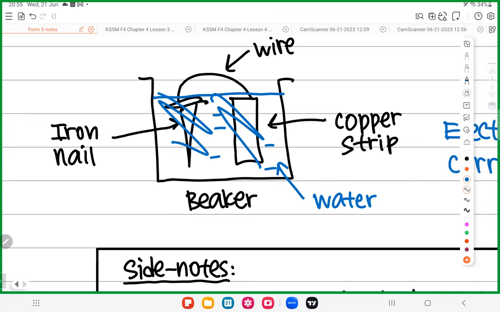Clear? So we are playing a simple game. Got two participants, two people join the game. These two participants, they are metals. The rule of the game is very simple. Only one person needs to die. That's it. You won't kill both of them. You only kill one of the metals. So now the question is, who will die? Which metal will die? Die means corrode. Remember, die means corrode.